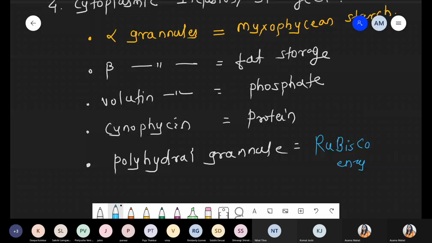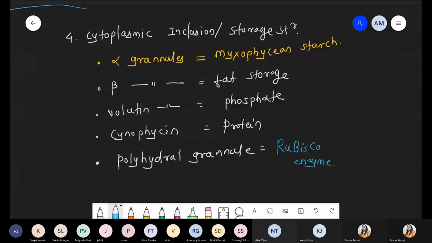Storage of which enzyme? That is Rubisco. And you know very well, the Rubisco enzyme is responsible for sugar synthesis, for carbon fixation, right? So these are the granule storage bodies present in cyanobacteria, because cyanobacteria is a very special bacteria. Alpha granules store a specific type of starch, myxophycean starch. Then fat storage, phosphate storage, protein storage, as well as storage of the enzyme Rubisco, responsible for carbon fixation during the sugar synthesis process. Got it? Yes or no?